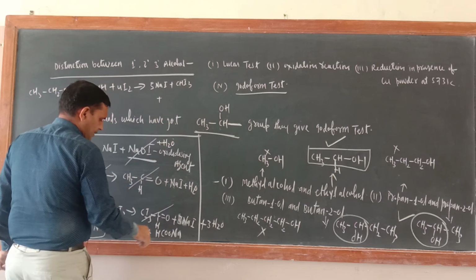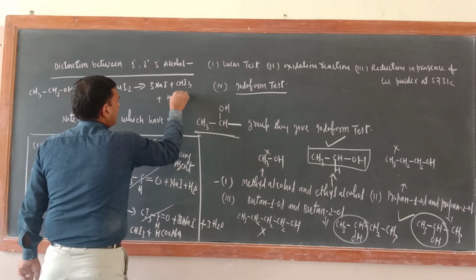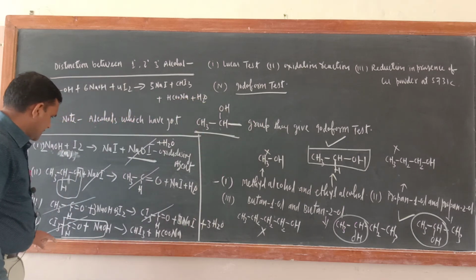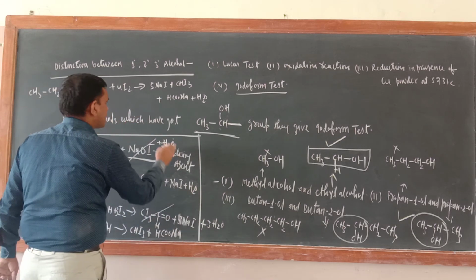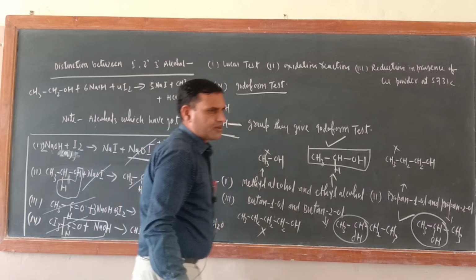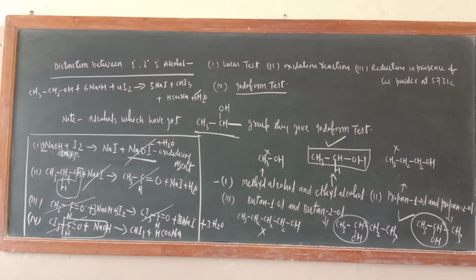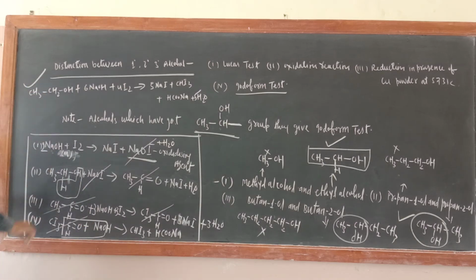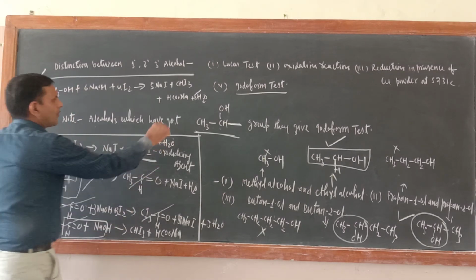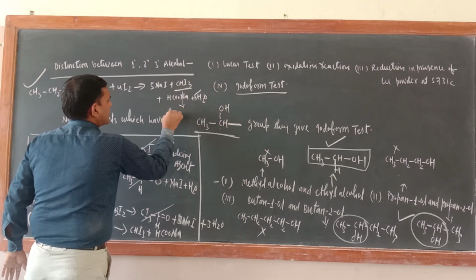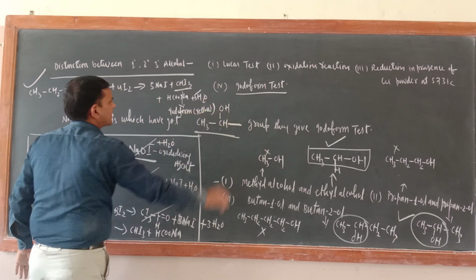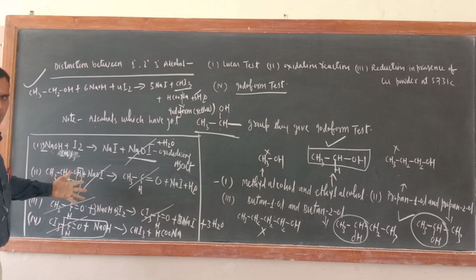plus HCOONa, plus H2O. How many H2O? Just check, 3 H2O, 4 H2O, 5 H2O. So 5 H2O. Let me verify this one: 5 NaI, 5 H2O, 6 NaOH, 4 I2. Yes. Now you can write it in one step also. Yes, this is the one step reaction. Correct. So ultimately you have got iodoform. Iodoform is a yellow crystalline substance. That is why this test is known as the iodoform test.